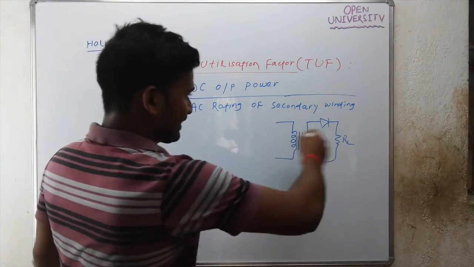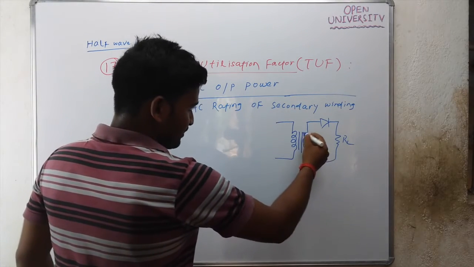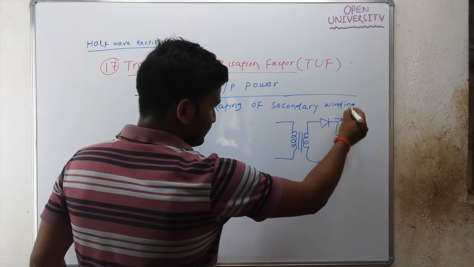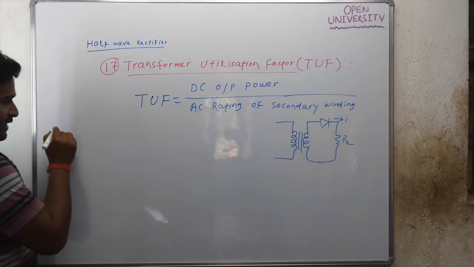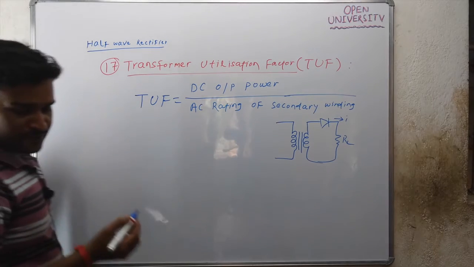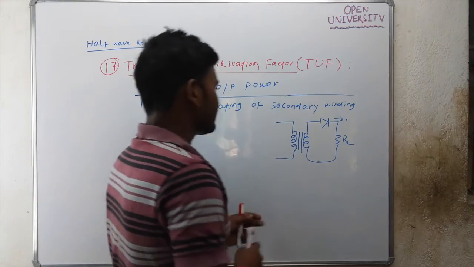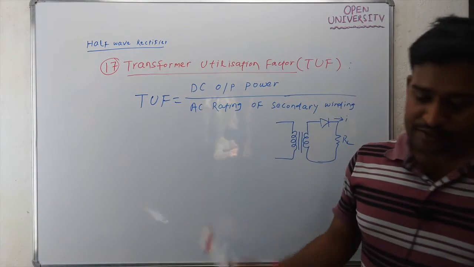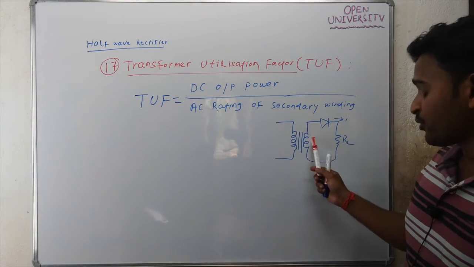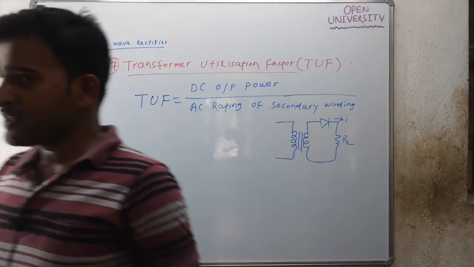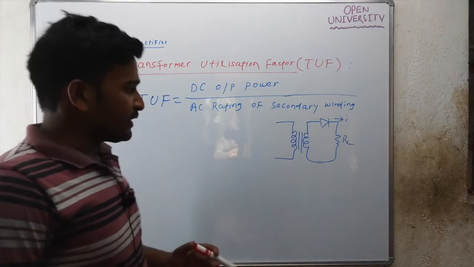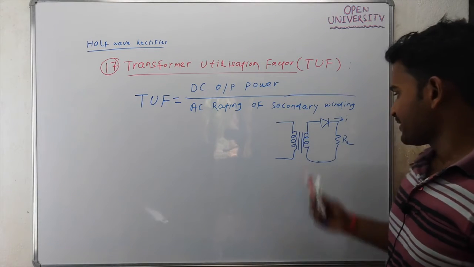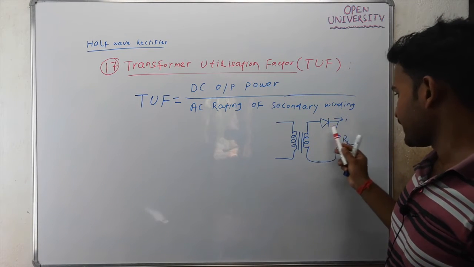AC rating of the secondary winding is the product of the RMS voltage across the secondary winding and the RMS current through the secondary winding.